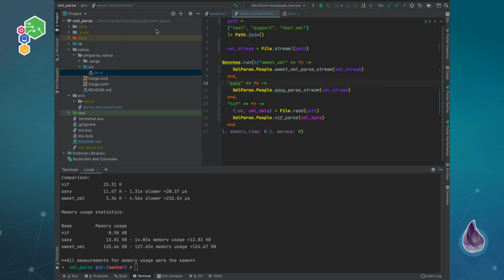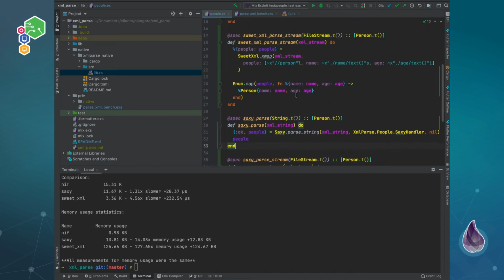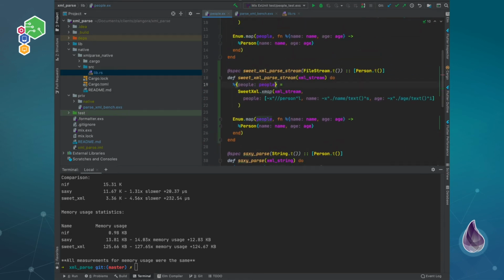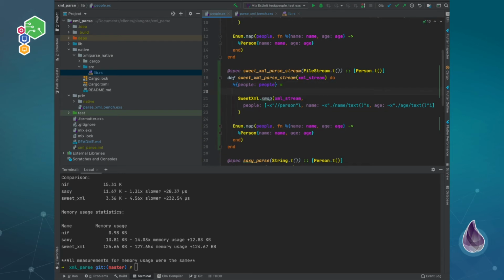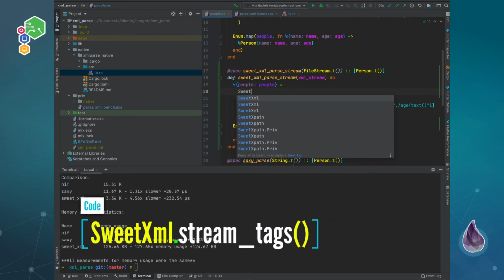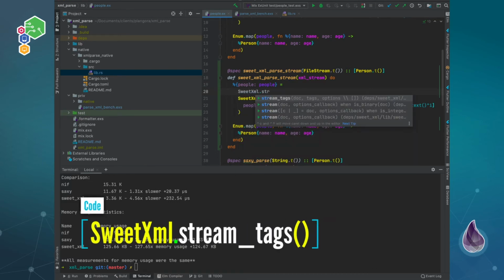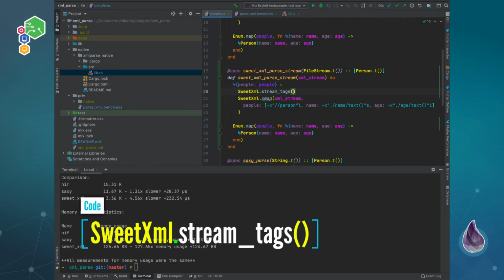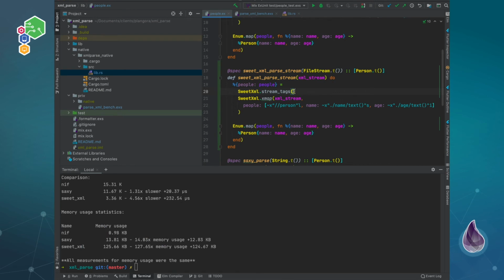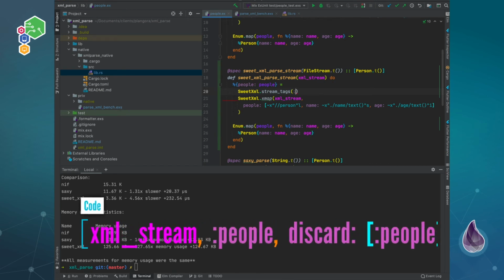So what we can do to make things a little bit faster, which actually helps with the memory usage over here, is that there's a SweetXML stream tag. So then what you can do is there is a SweetXML.stream_tags. And so you can say, let's stream all the tags for people, and make sure that you discard them.